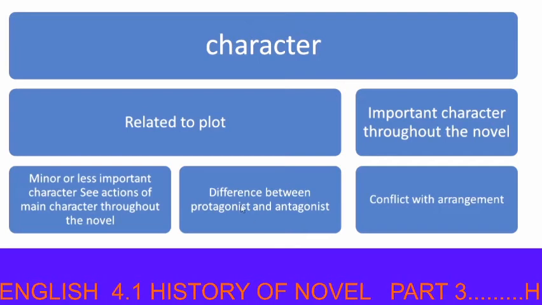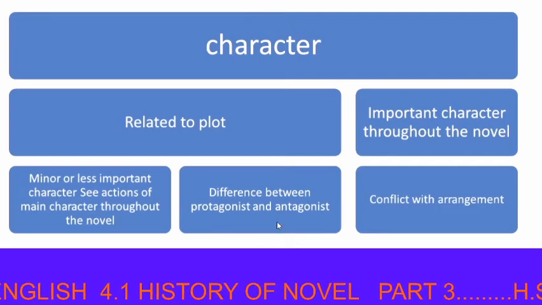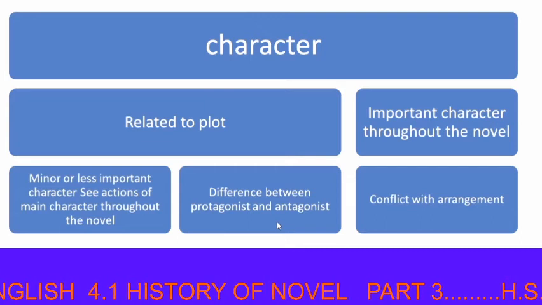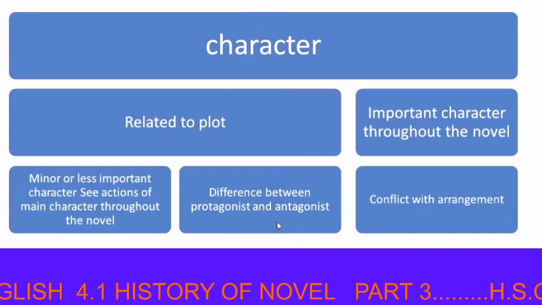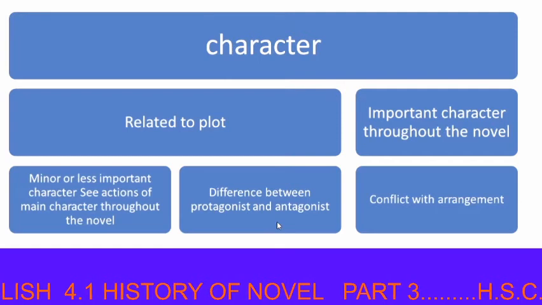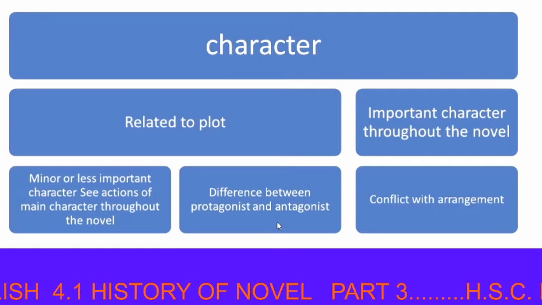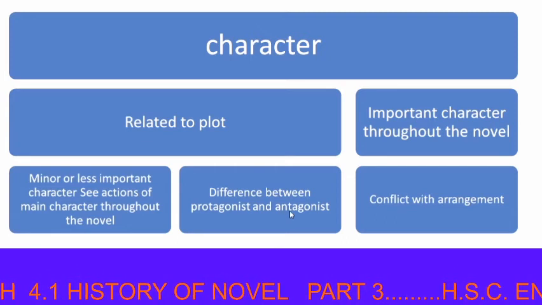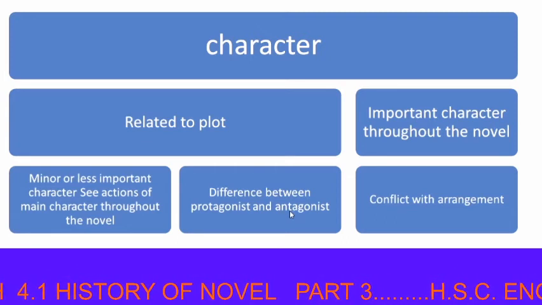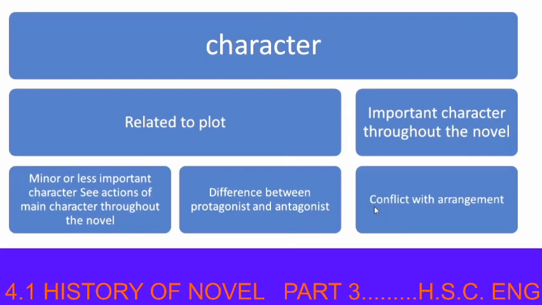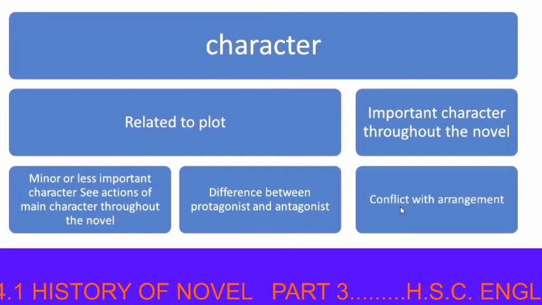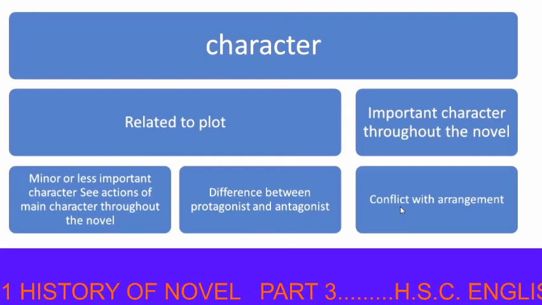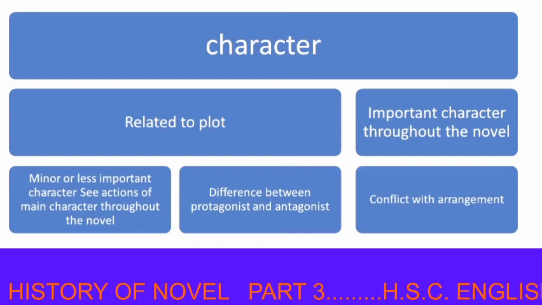Again, there is a difference between protagonist and antagonist. Protagonist means hero. Here, the conflict of the hero is shown in the novel. Antagonist is a villain. There is also a conflict with the arrangement. It can be an entity or a force.